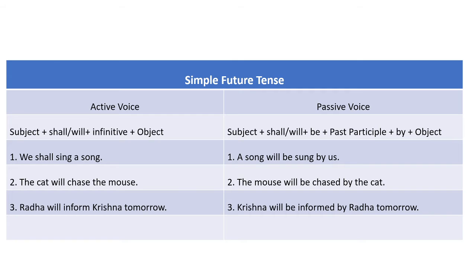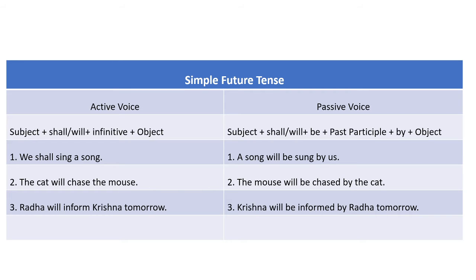After that, be is written. Now after be, the past participle of the main verb. Here the main verb is sing, so it is written in simple future, in original form, let us say.